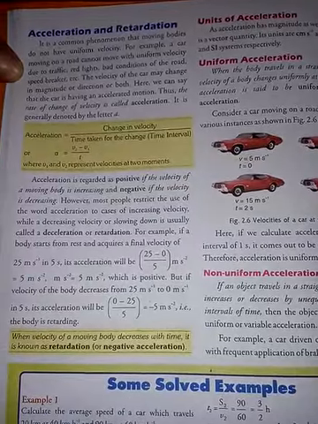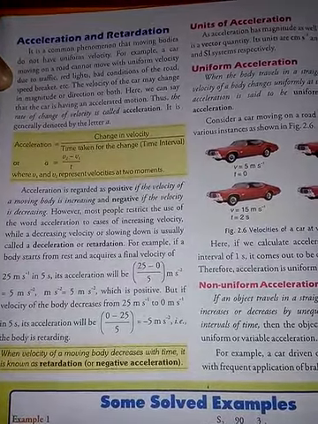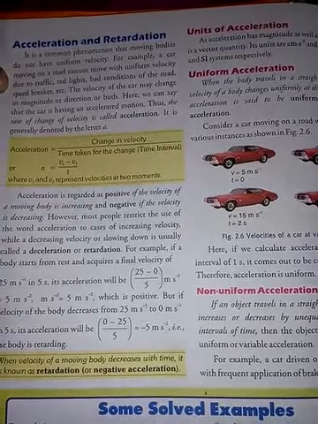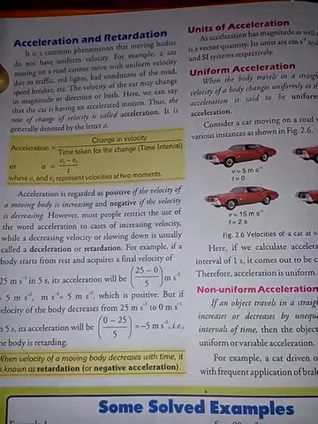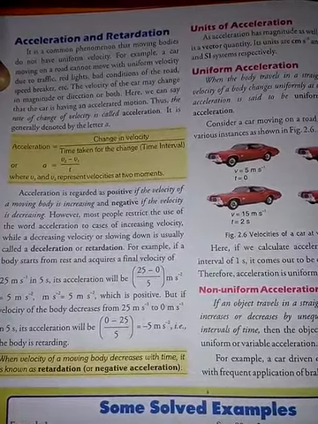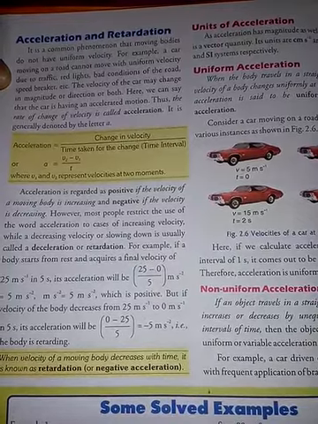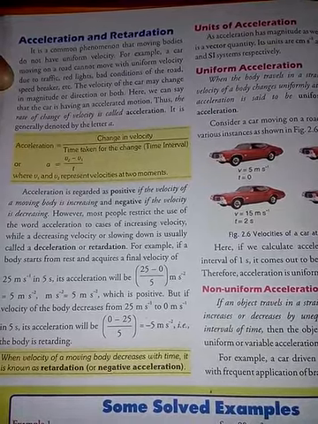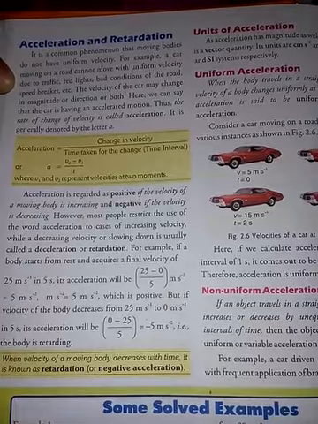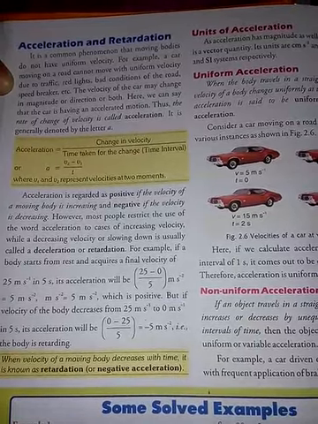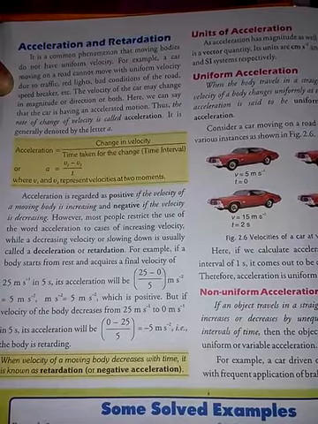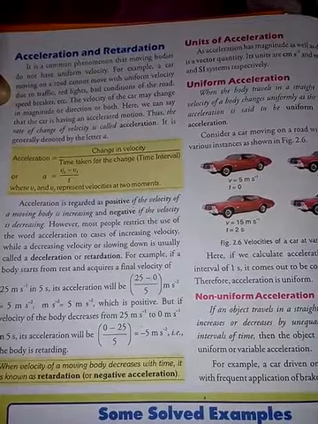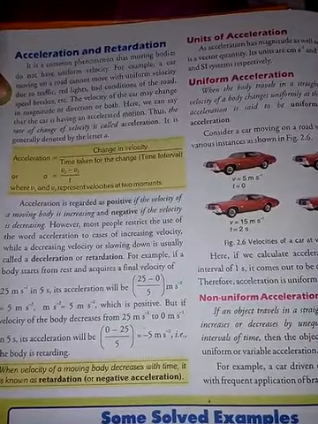Acceleration and retardation. It is a common phenomenon that moving bodies do not have uniform velocity. For example, a car moving on a road cannot move with uniform velocity due to traffic, red lights, bad conditions of the road, speed breakers, etc. The velocity of the car may change in magnitude or direction or both. Here we can say that the car is having an accelerated motion. Thus, the rate of change of velocity is called acceleration. It is generally denoted by the letter small a.